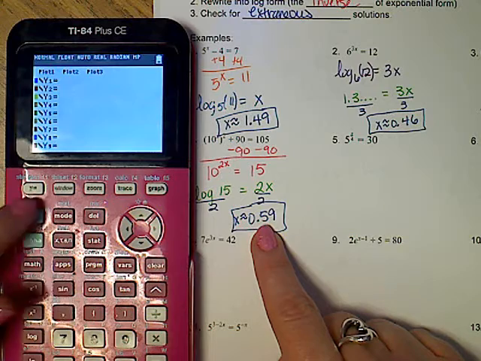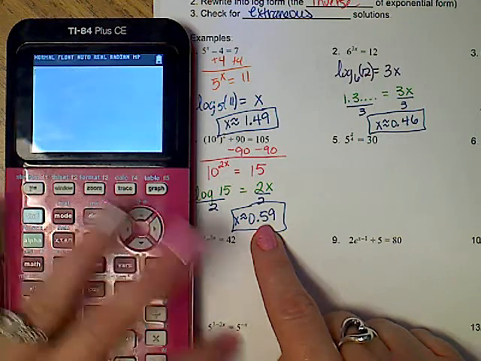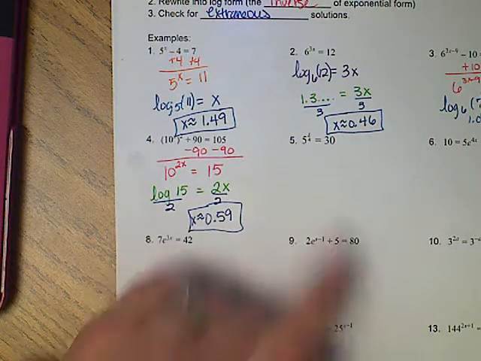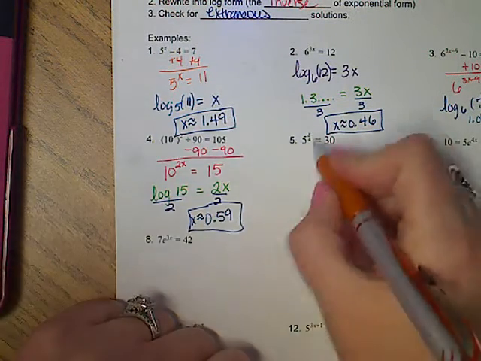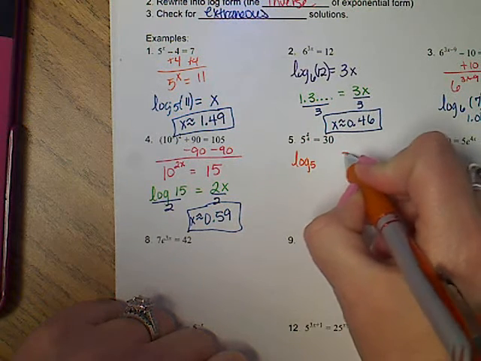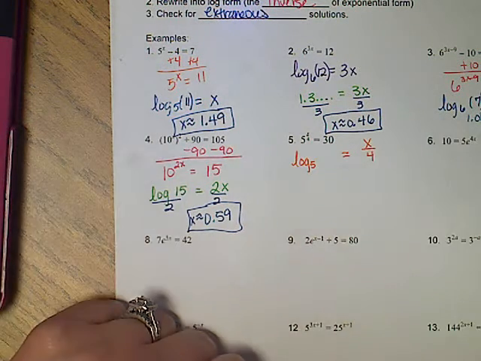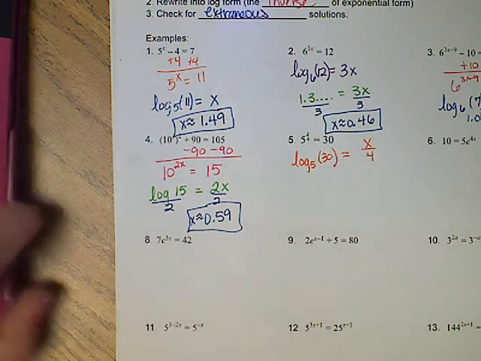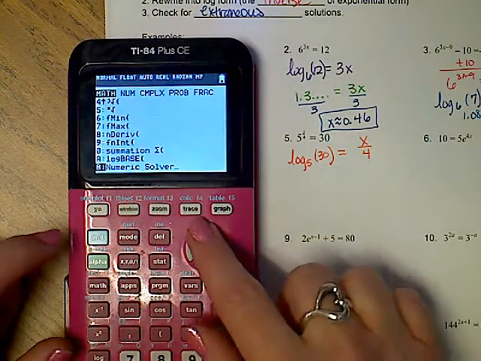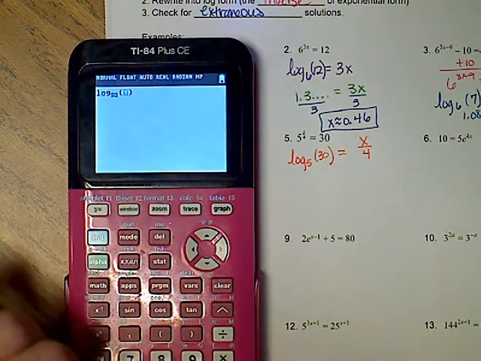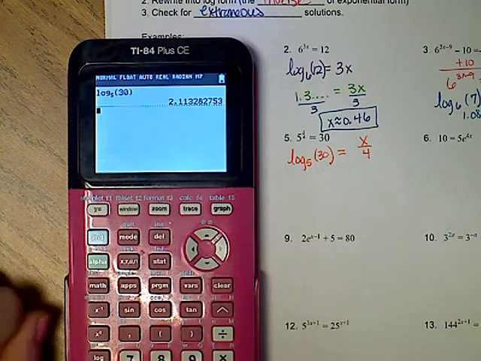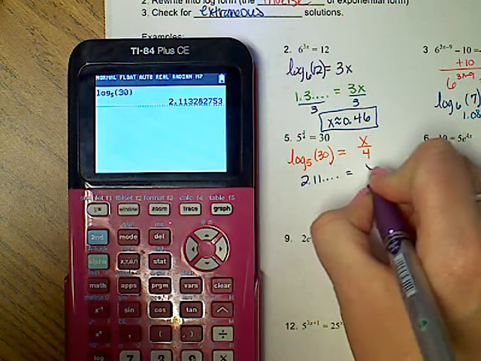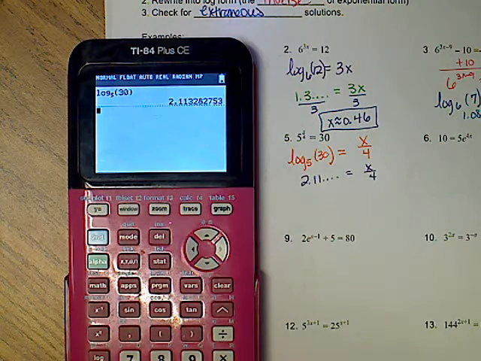So, next problem. That one looks a little bit scary. The next one does. Notice that the base is 5. It's alone. So the first thing I'm going to do is log base 5. Isolate the exponent, always. That means 30 is going to drop in right here. So I got math, go up to log base 5 of 30. That is 2.11 dot dot dot. Haven't finished yet, so I can't round it off. Leave it in the calculator.